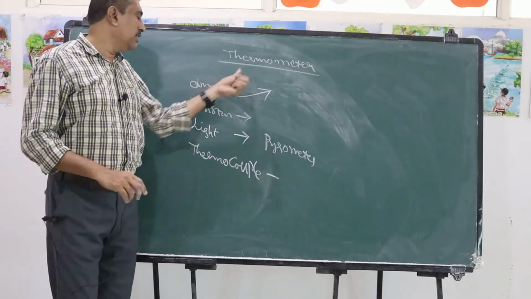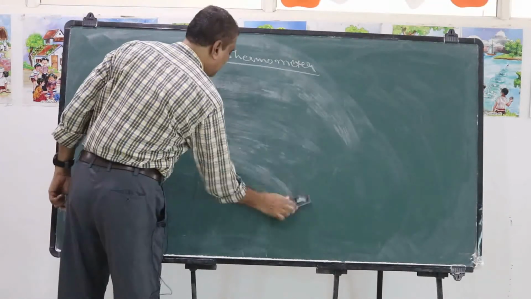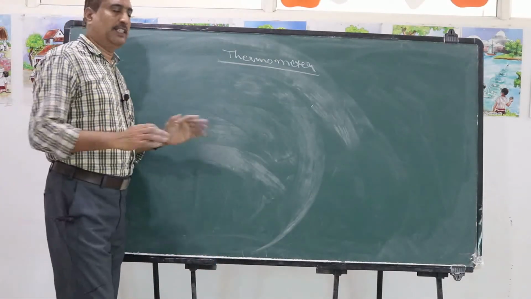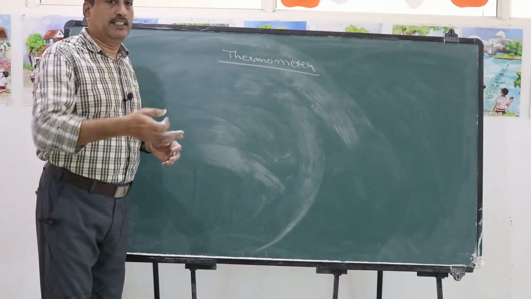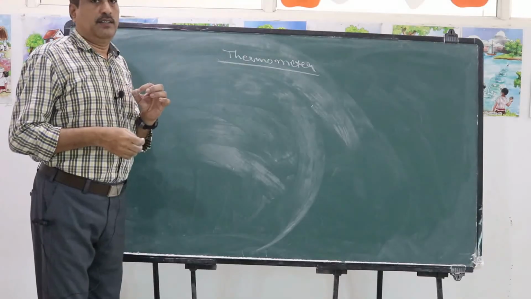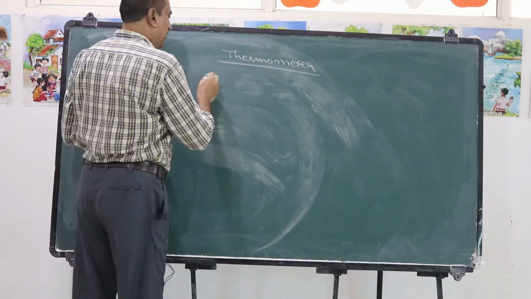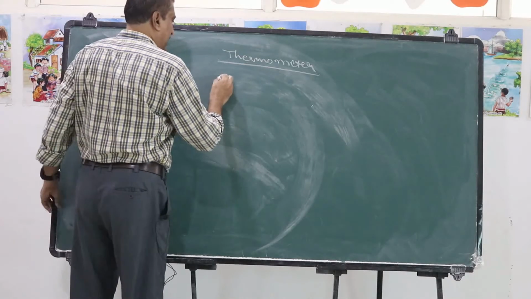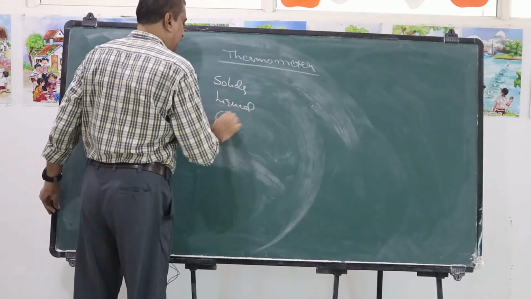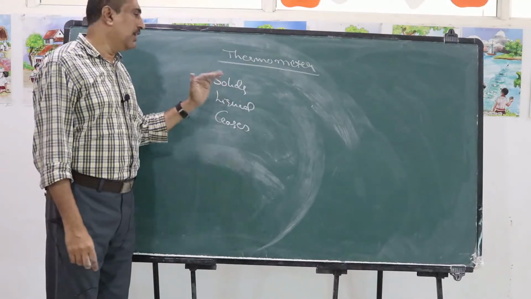Now, we consider the expansion of bodies. On heating a body, the temperature changes and the body expands. That means an increase in length, area, or volume. Based on the increase in their dimensions, we measure the increase in temperature. Usually we have three states of matter: solids, liquids, gases. All three states expand on heating.